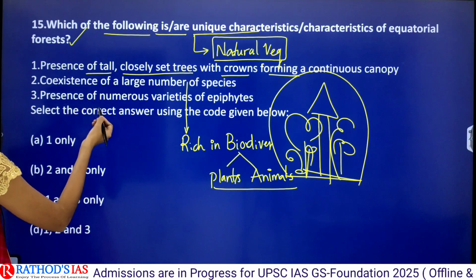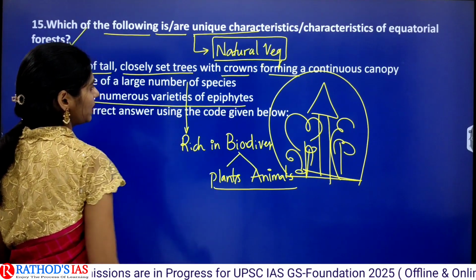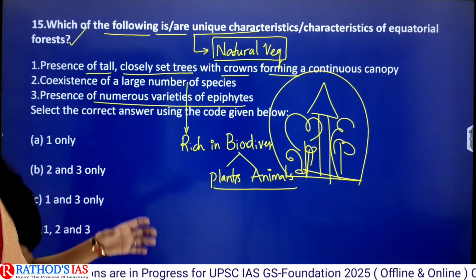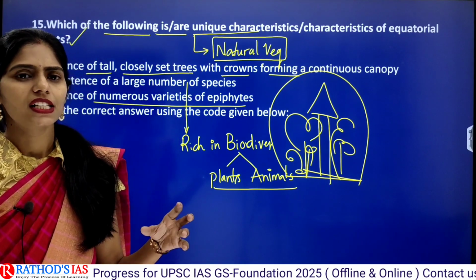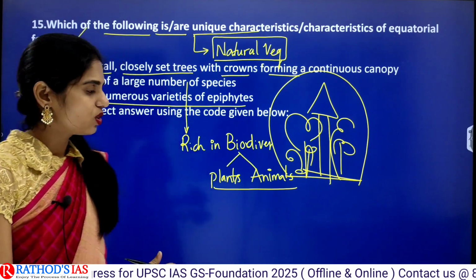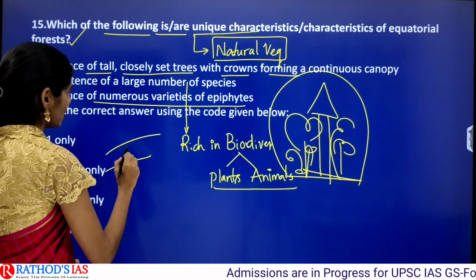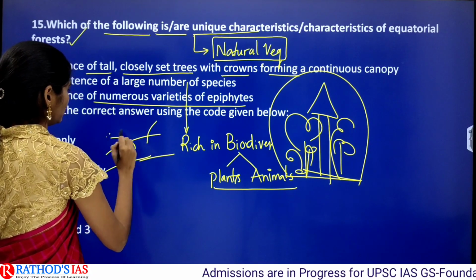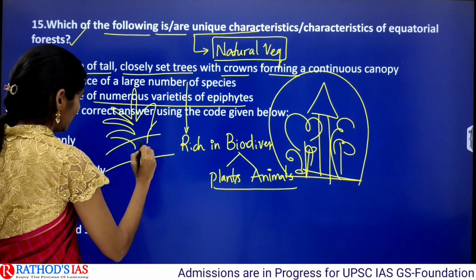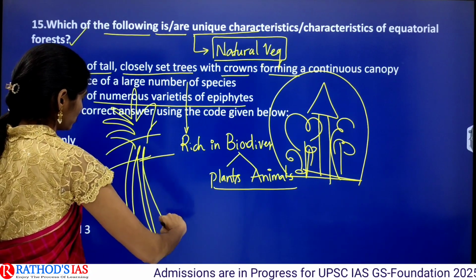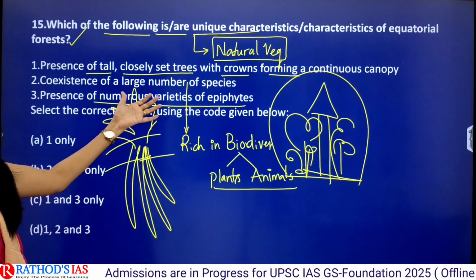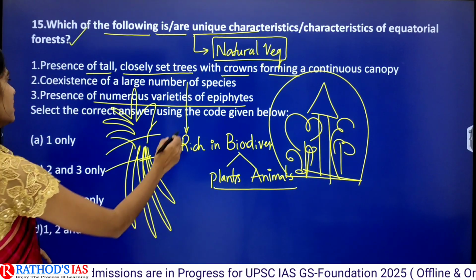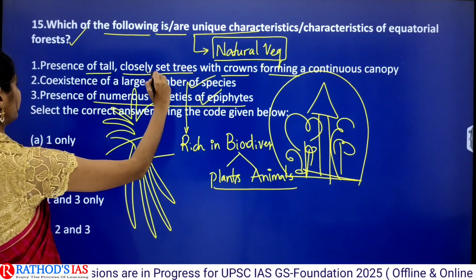And next one is the presence of numerous varieties of epiphytes. So epiphytes are small plants, they belong to the bryophytes. Actually they are present on the trees, okay, on branches of the trees. And they will have free falling roots. So these are called epiphytes, and especially they are seen in this equatorial forest. This statement is also correct.